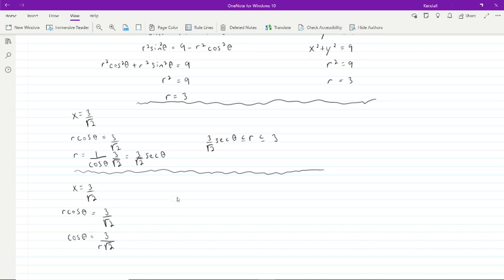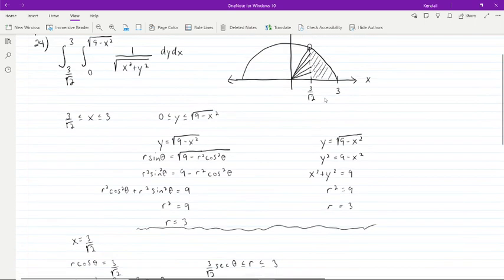When x equals 3 over root 2, we can look at that top point up there, and for that very top point we know that r is 3.